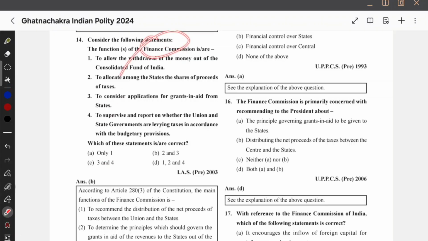This question: the functions of Finance Commission is allowed to allow withdrawal of money out of CFI. देखना अब Finance Commission it is advisory, तो withdraw amount कैसे करेगी, advisory body नहीं करेगी ना, so first option is wrong, eliminate A and D. To allocate among the states the share of proceeds of taxes, इसके बारे में advice देगी, and then to consider applications for granting aid from states, हाँ ये भी सही है. To supervise and report on whether the Union and state governments are levying taxes in accordance with the budgetary provisions, ये तो Finance Commission का काम नहीं है, maybe it is the Estimates Committee that will usually do this. I think it's not the Finance Commission, therefore 2 and 3, option B.